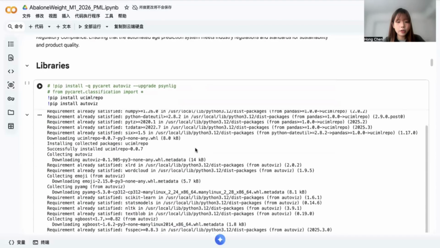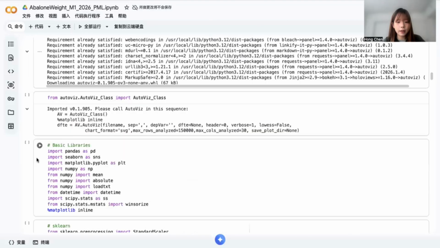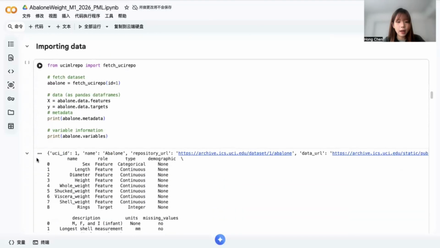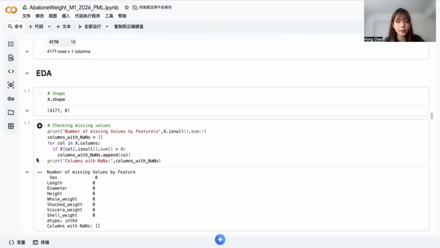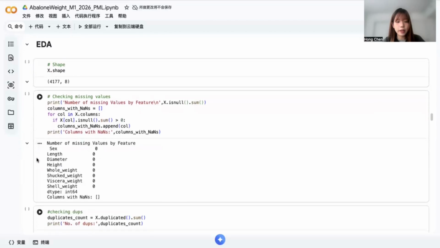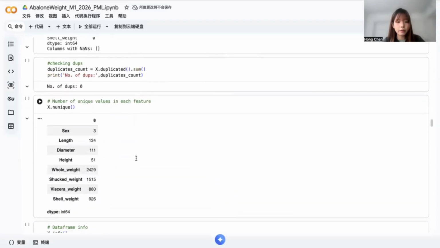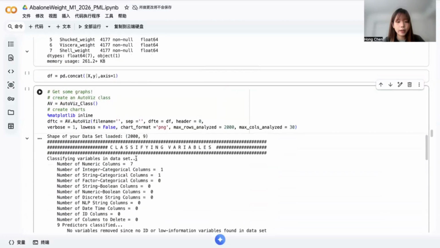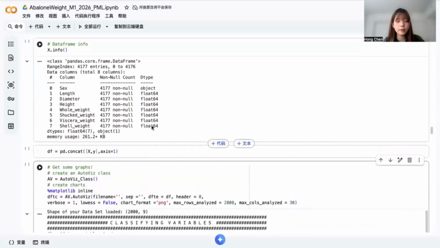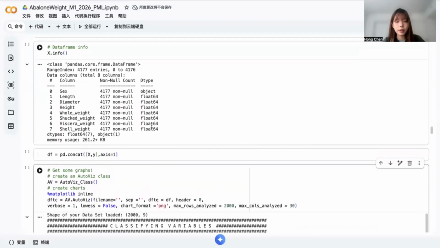First of all, we need to import all of the data and libraries that we need. And then we started to do some exploratory data analysis. The dataset consists of physical measurements such as sex, length, diameter, height, and several weight-related variables. Most predictors are continuous, making the dataset well suited for regression models. And then we do some checking for duplicates and missing values. And we can see that this dataset is relatively clean.